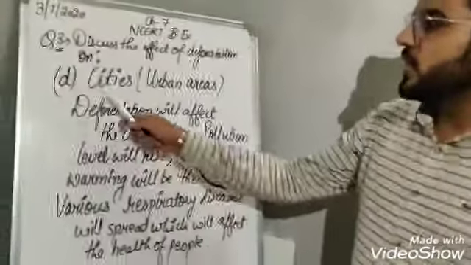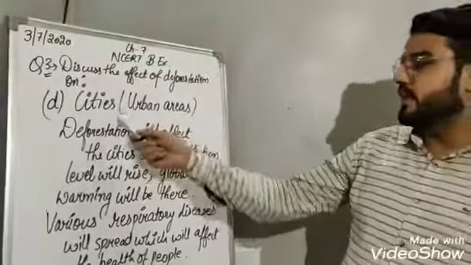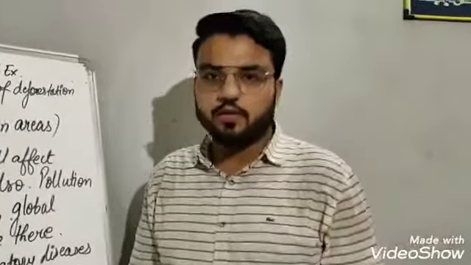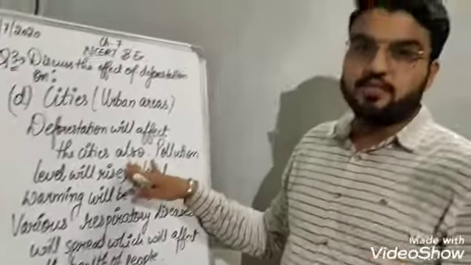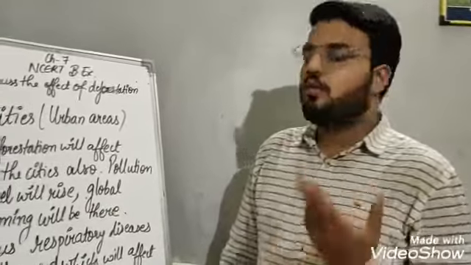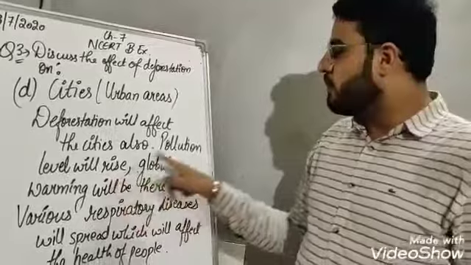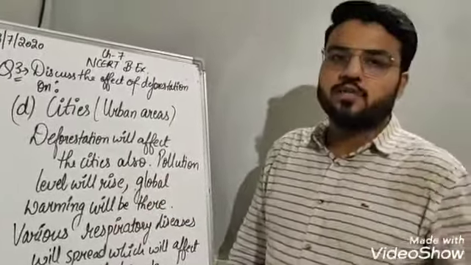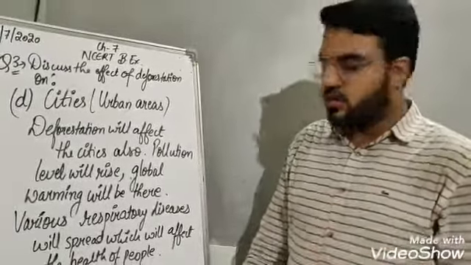Now the D part of question number 3, what is the effect of deforestation on cities, urban areas? So deforestation is clearing and cutting of forest. So when there are no trees, what will happen? Especially in cities where there are more automobiles, more vehicles, so what will happen? Pollution levels will rise. Because there are no trees, pollution levels will rise, global warming will be there, the temperature of the earth will increase, which will lead to problems like reduced rainfall.